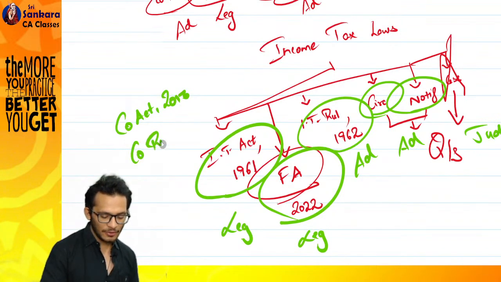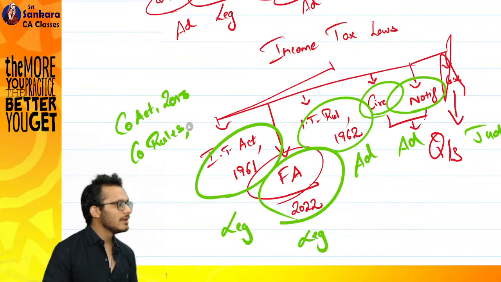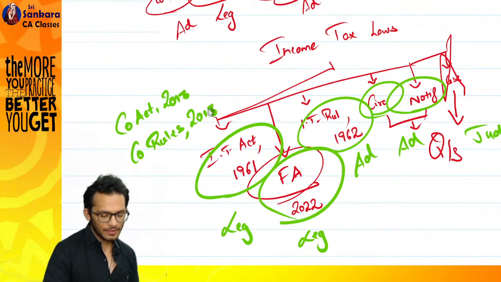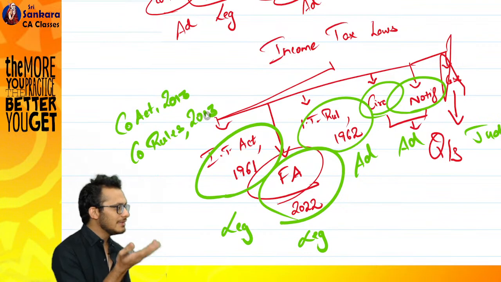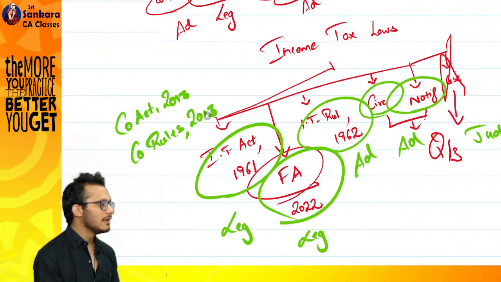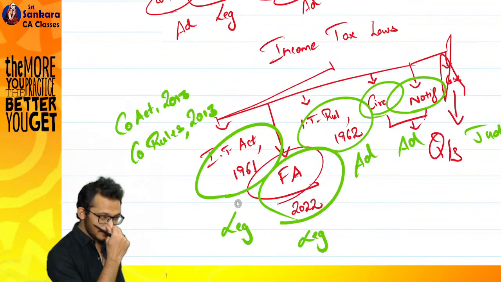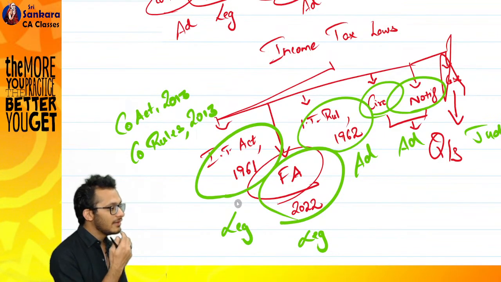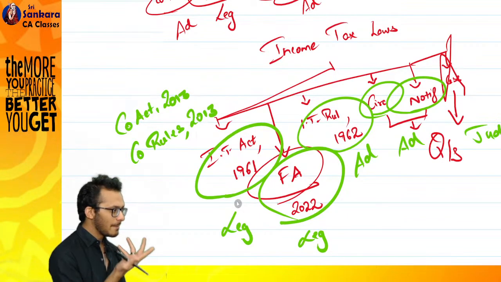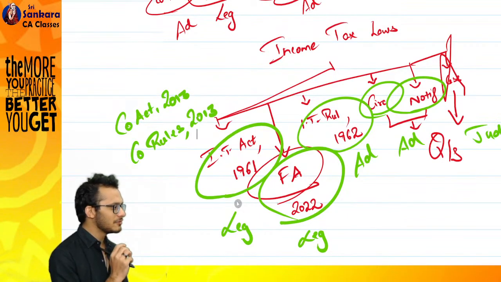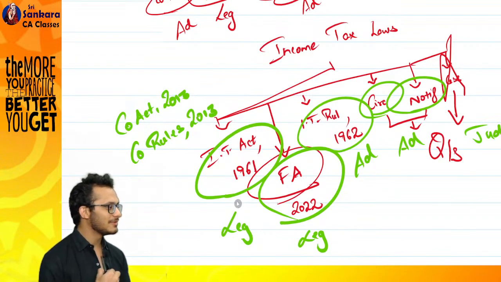When it comes to Companies Act, you will also have company rules. The point is company rules will also be 2013. When Companies Act is 2013, company rules will also be 2013. But the problem in income tax, you notice, no? Income Tax Act is 1961. Income tax rules is 1962. For 1 year, there was no rules itself. For 1 year, people were doing whatever they want in life, correct?